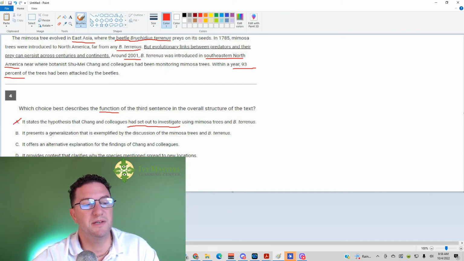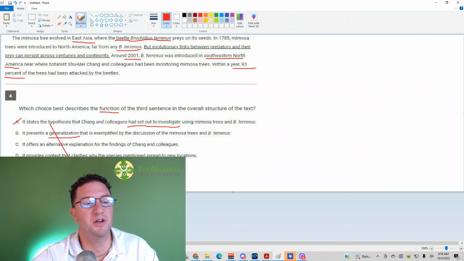Answer choice B, it presents a generalization that is exemplified by the discussion of mimosa and B. tyrannus. So, it looks like a generalization because it's just saying predators and their prey could exist across continents. Notice, it's a generalization because it says predators, it doesn't say this particular beetle. It says prey, it does not say this particular tree.